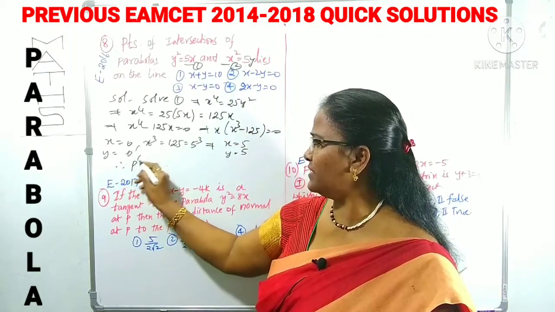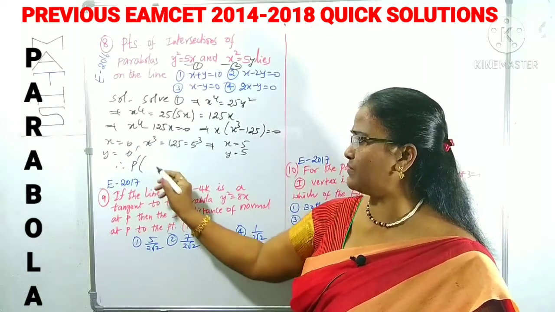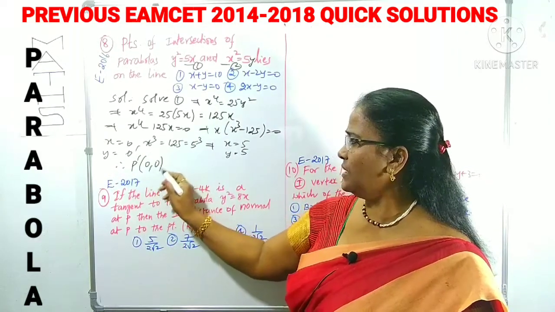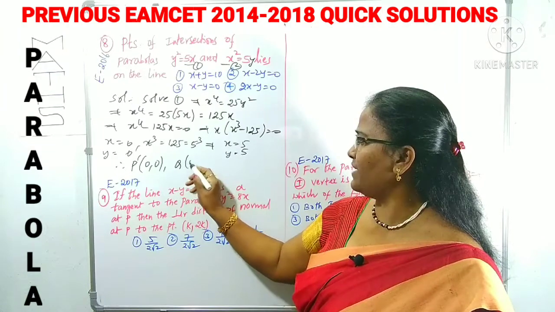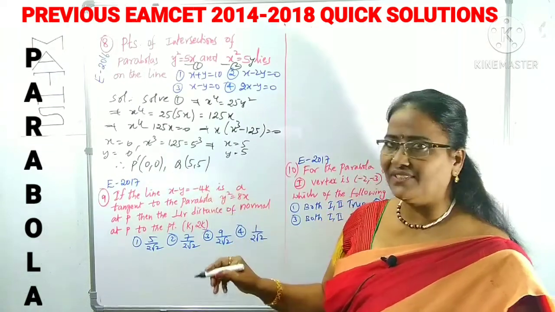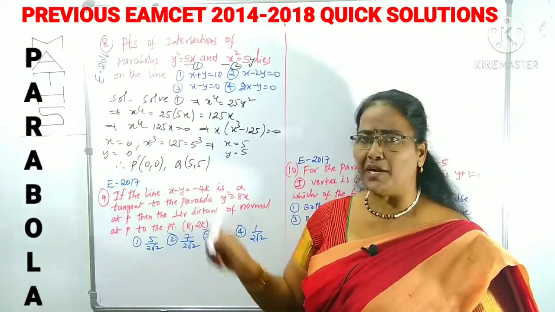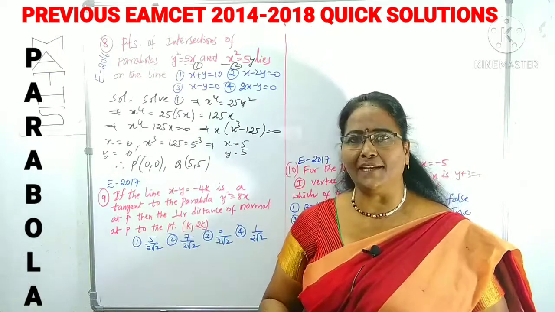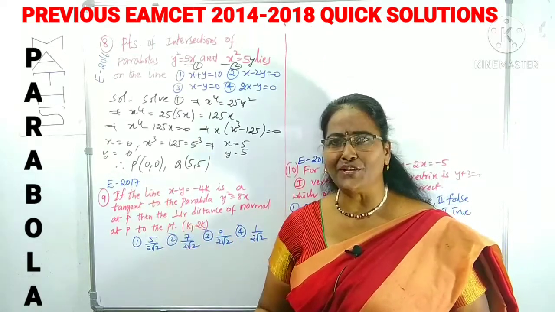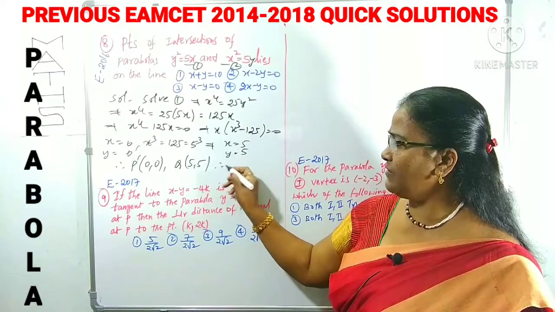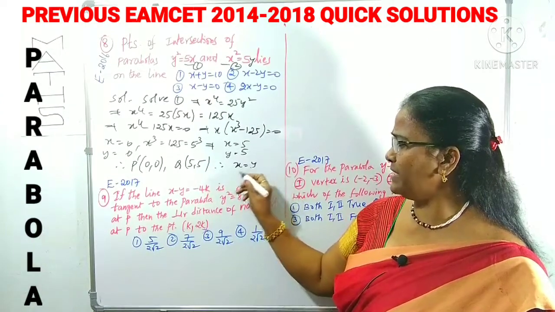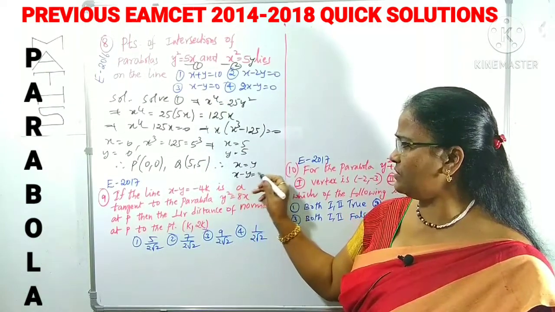What are the points of intersection? Suppose P is one of the points, 0, 0, and Q is the other point, 5 comma 5. What you can observe from these two points is that the x coordinate equals the y coordinate. So x is equal to y, which means x minus y is equal to 0.